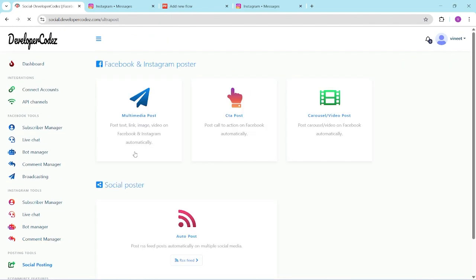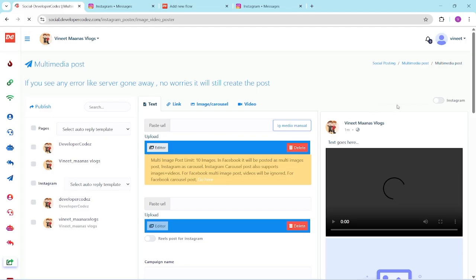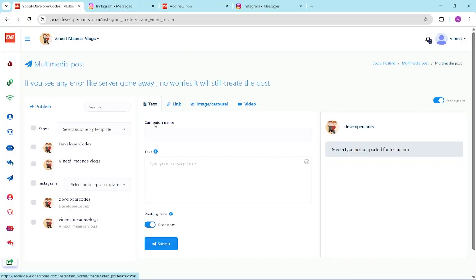So this is how it works, and there are more features over there, like comment template, reply and all posts. There is also social posting, which is used to post photos and videos to our Instagram and Facebook accounts. You just have to create the post, Instagram or Facebook. I'll go to Instagram. You have to select the text, video, right? Post now, Instagram account, you have to select pages, Facebook pages, Instagram pages, and your campaign name, text, right? And just submit it.